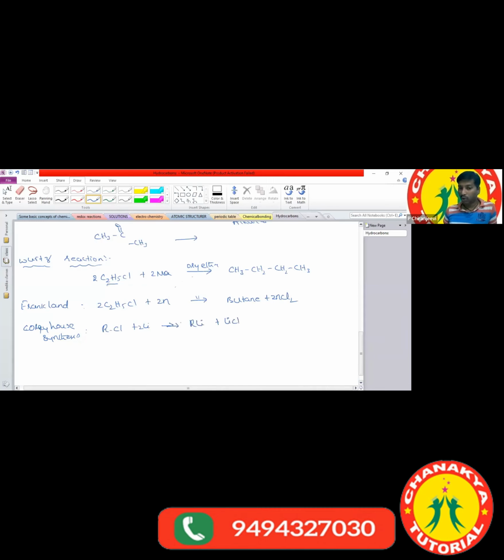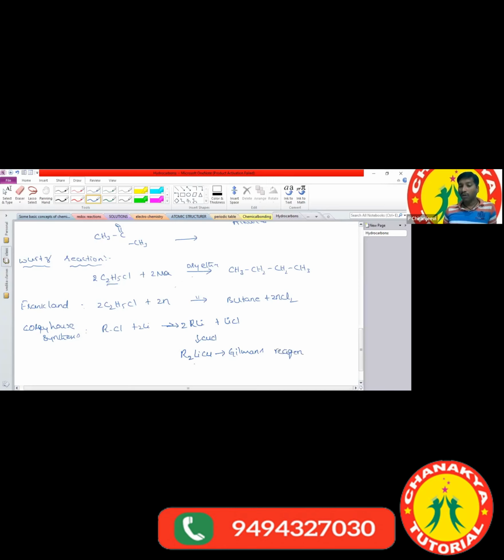Again, 2 moles of alkyl lithium react with cuprous chloride, and it forms dialkyl lithium cuprate, a dialkyl lithium copper compound. We can call this Gilman's reagent.